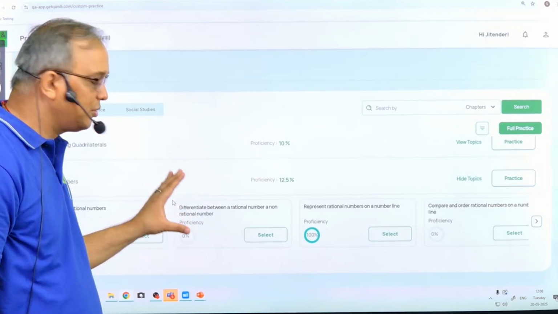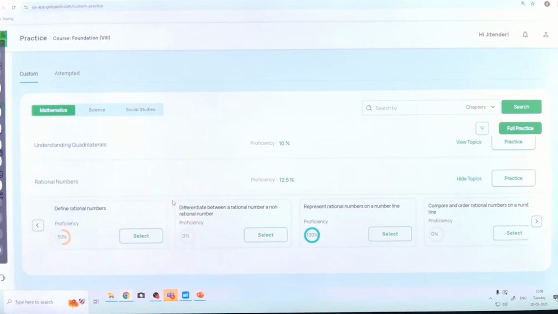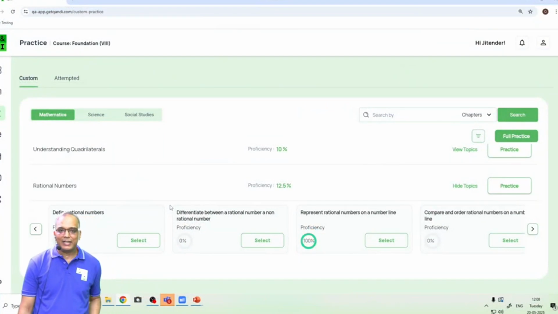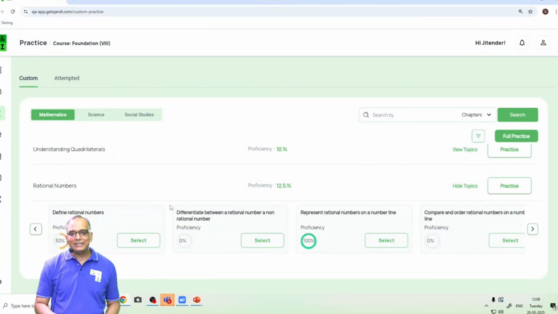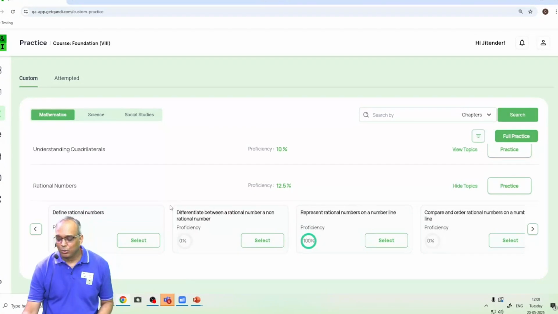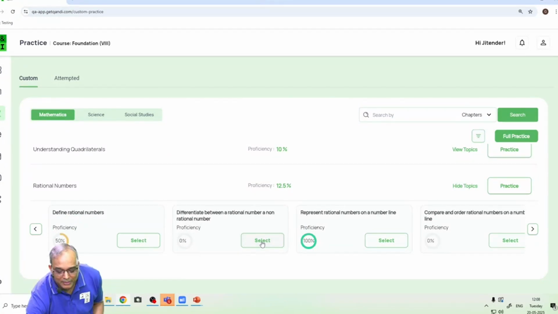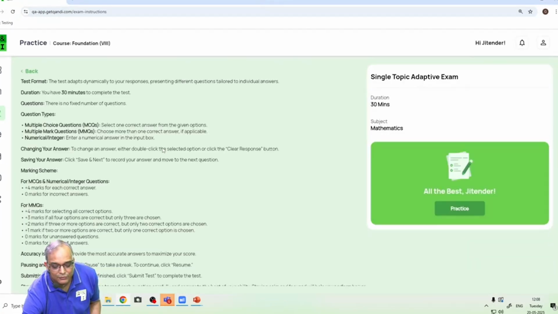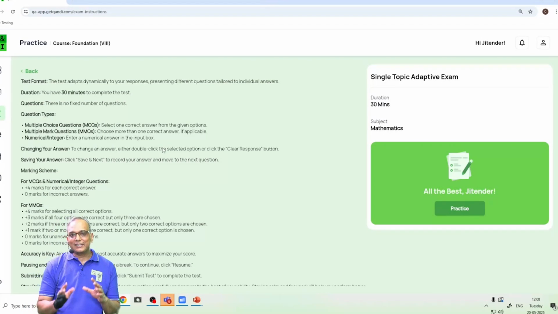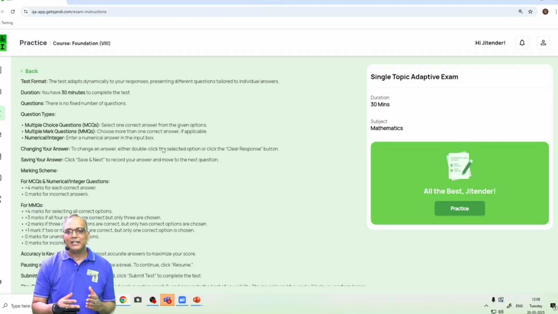Right. So in today's homework, when the classes are over and you sit to practice in the evening, you have to open this platform, choose this topic here and then practice for selected topics. You will get a 30-minute practice session where you have to attempt at least 20 questions.